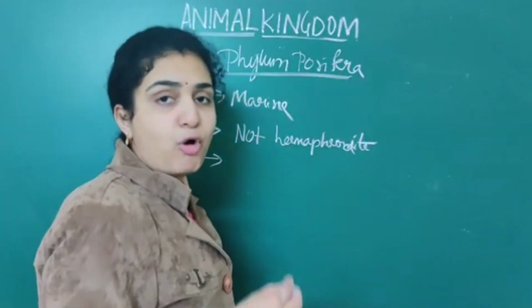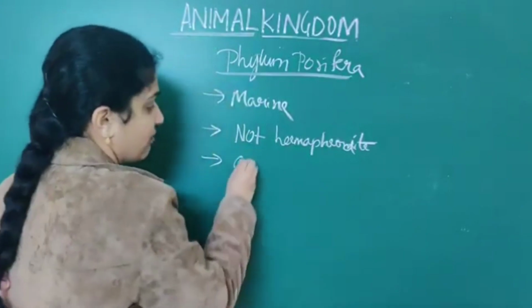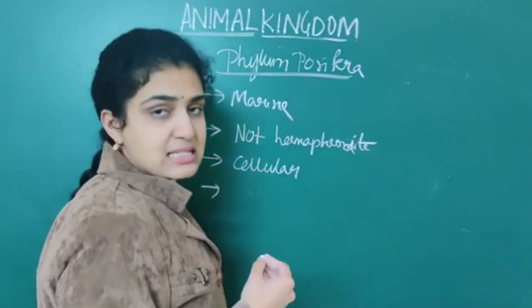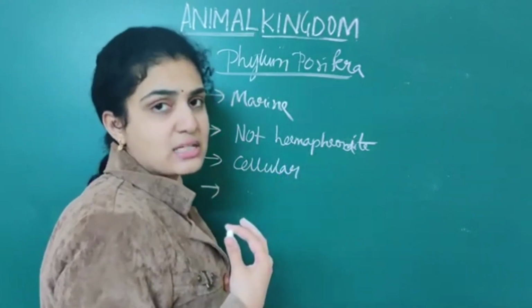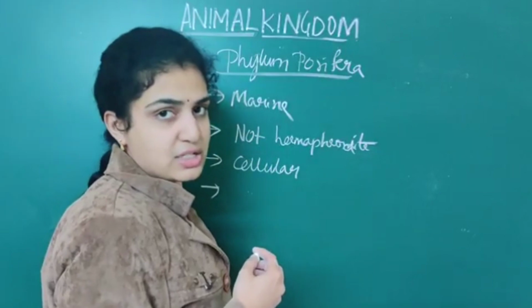Next, which type of organization they exhibit? Till now we have discussed. They exhibit cellular level of organization. Cellular level. That is, only cells are present and their cells are associated with this type. This is cellular level of organization.